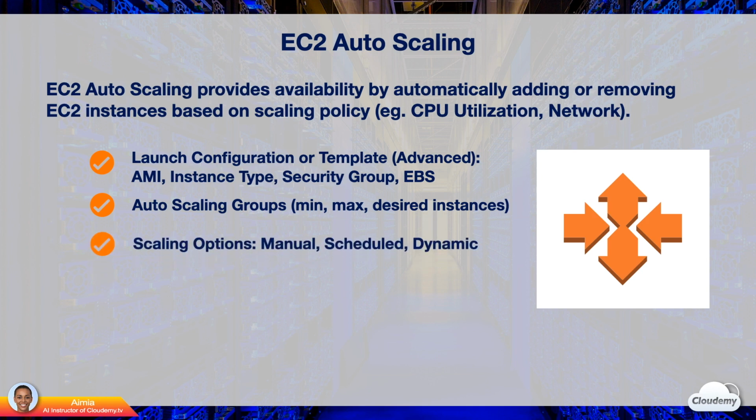You need to define the scaling options. You can scale instances manually, or set a fixed schedule based on time, or set dynamic scaling with a scaling policy based on CPU usage, network, or requests. You can put an auto-scaling group behind an elastic load balancer. ELB will automatically send traffic to the newly added instances. It's very common to use auto-scaling and ELB together.